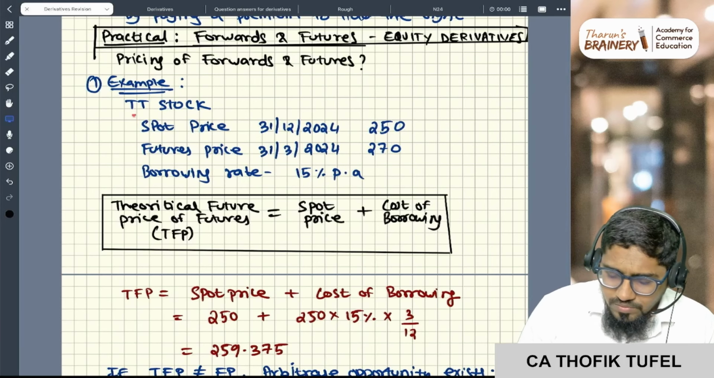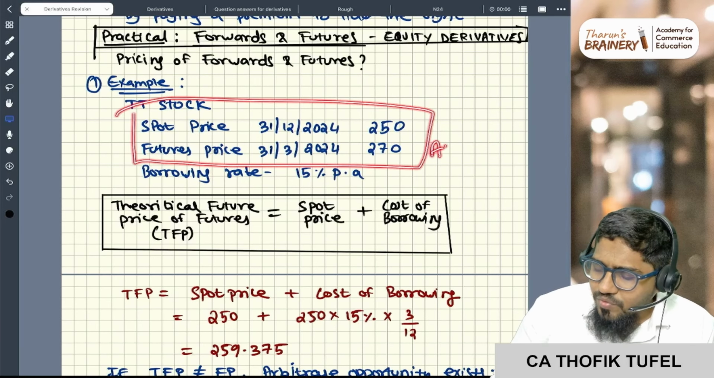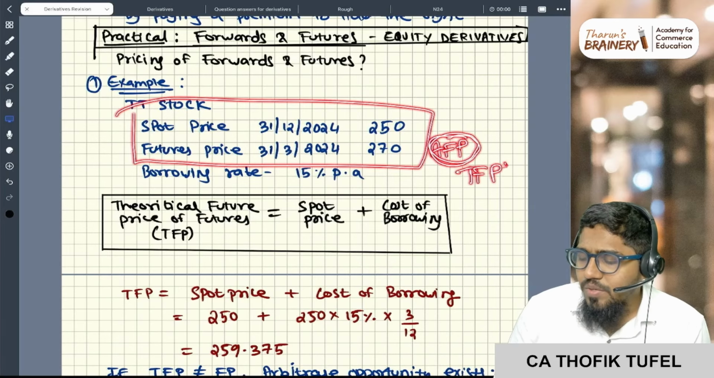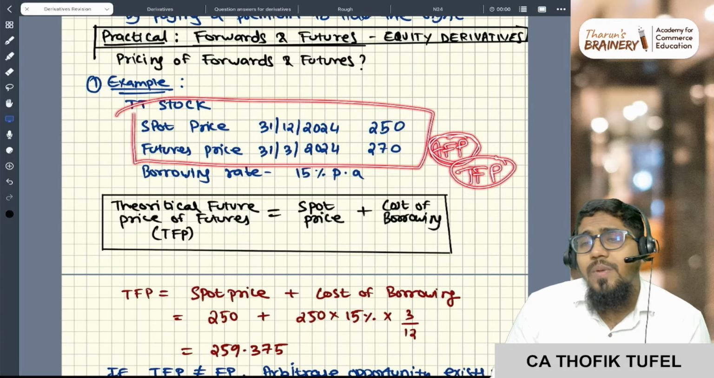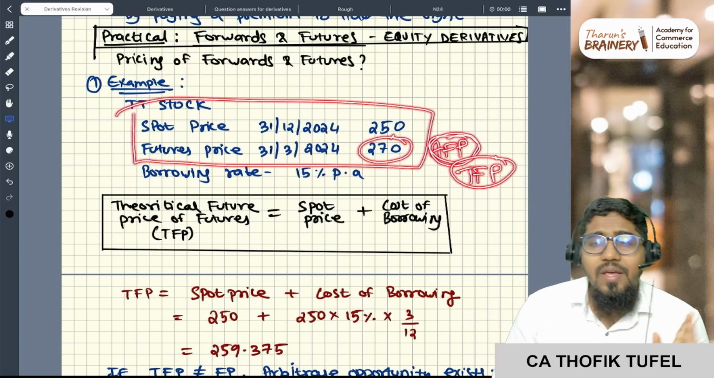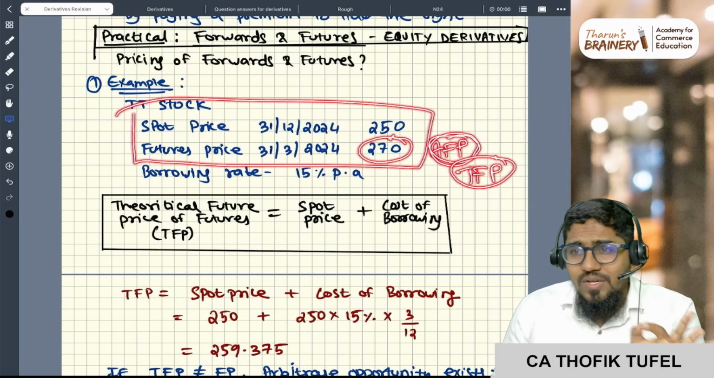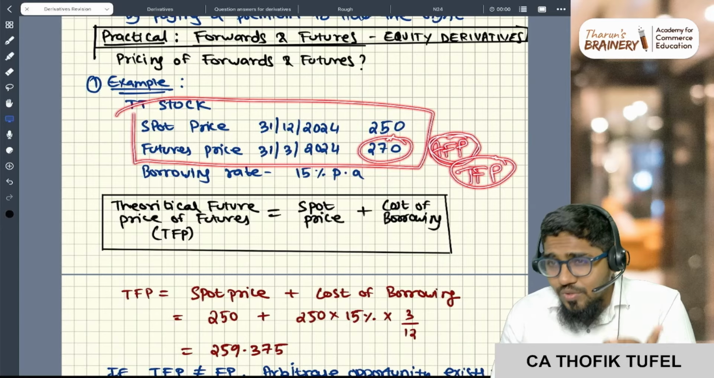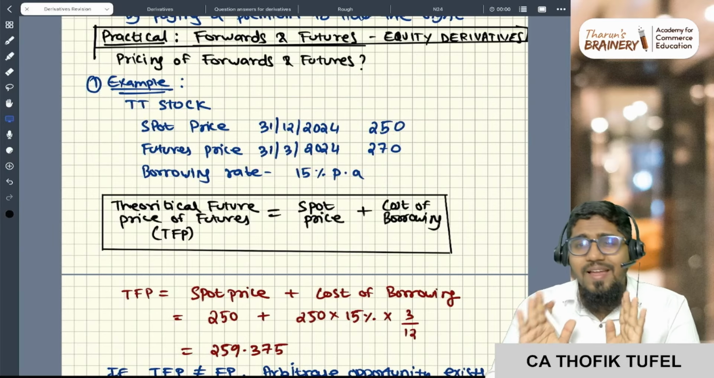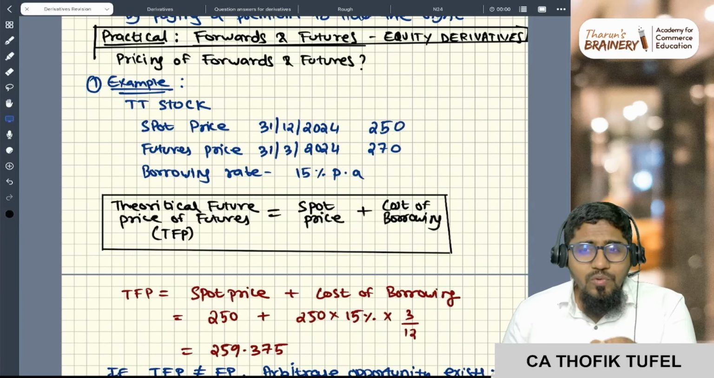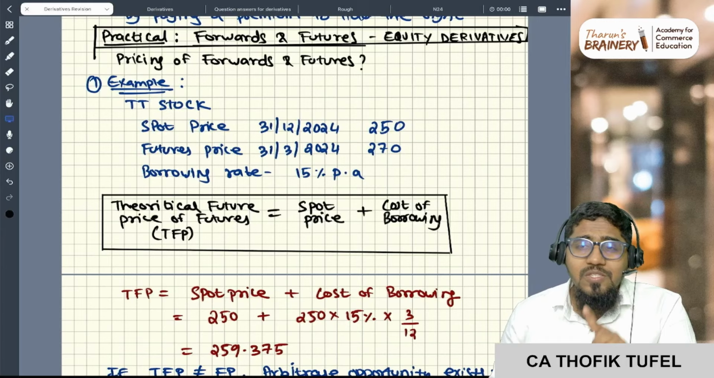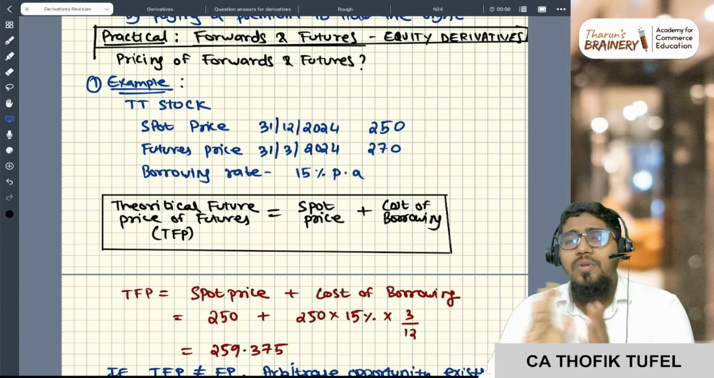Now the question is, this is the actual future price. They are asking you to calculate the theoretical future price. What should the future price be? Is it 270, more than 270, or less than 270? If the actual future price and the theoretical future price are the same, it means the future is valued properly. If the actual future price is not equal to the theoretical future price, the future is not accurately priced, so an arbitrage opportunity exists.